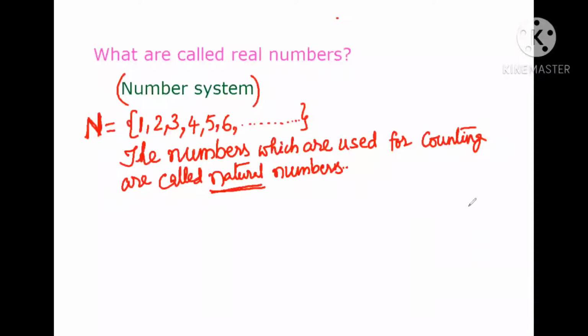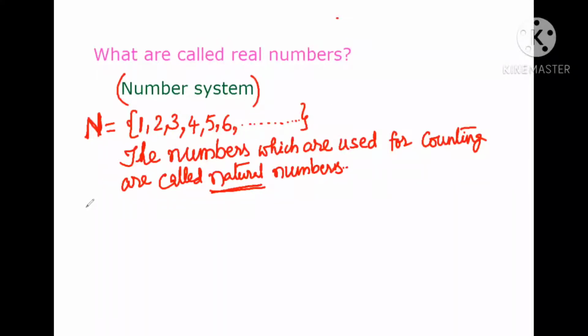At first, what are called natural numbers? The numbers which are used for counting are called natural numbers. In our daily life we count currency, people, animals, things, so many books, pens, like that. We count by using these numbers. Without these numbers, we cannot count the articles or anything. So the set of all these numbers is denoted by the English capital letter N, the first letter of natural numbers. So natural numbers is equal to the set of 1, 2, 3, 4, 5, 6.